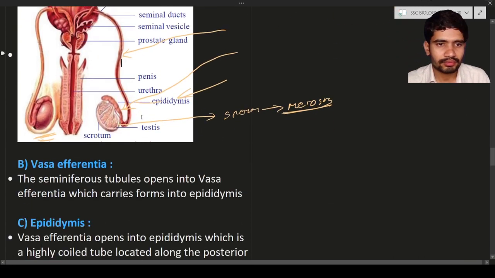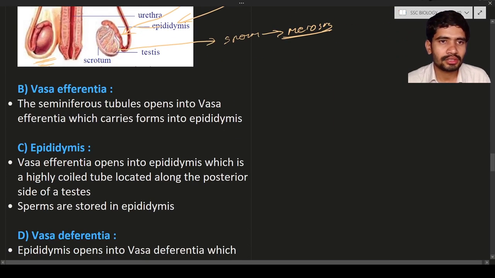So next, the vasa efferentia. These are the seminiferous tubules. The seminiferous tubules open into the vasa efferentia, which carries the spermatozoa to the epididymis. Here the vasa efferentia opens into the epididymis, which is a highly coiled tube.